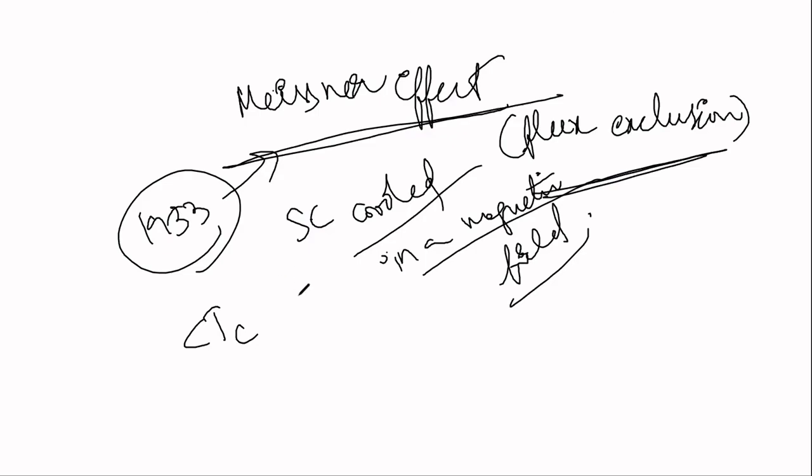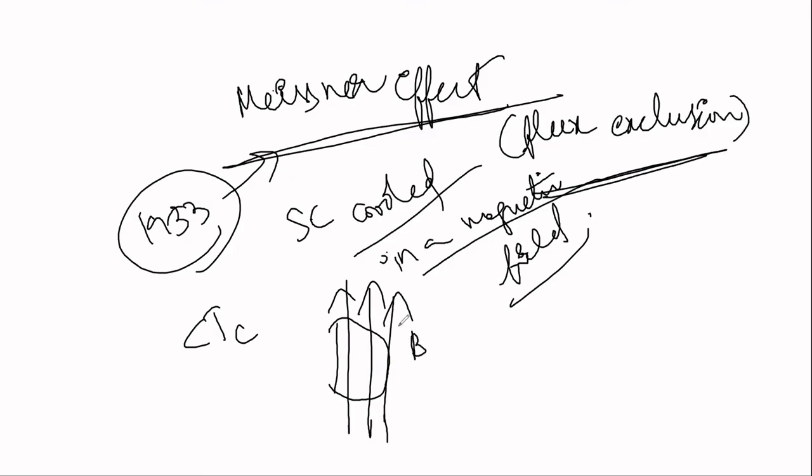So when we apply an external magnetic field and reduce the temperature below the critical temperature, I have a superconducting material in this way, and my magnetic field is from downward to upward direction, B.